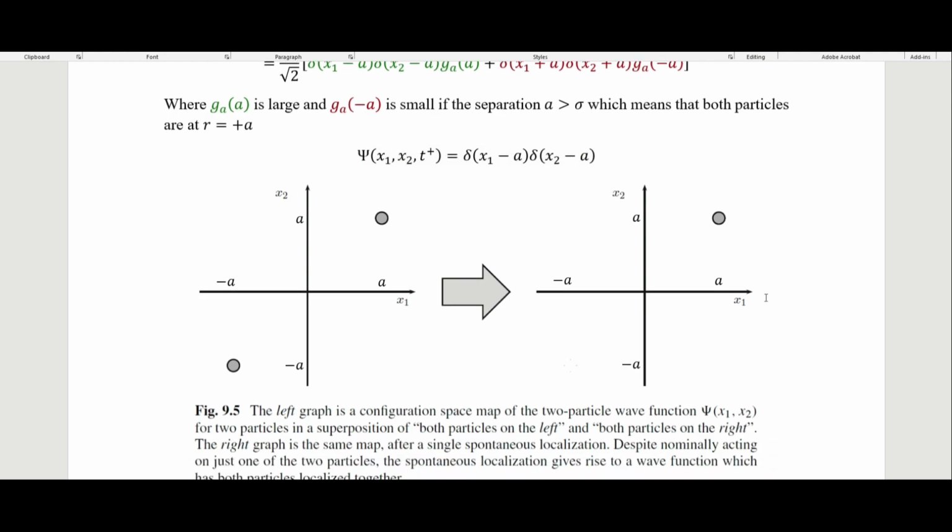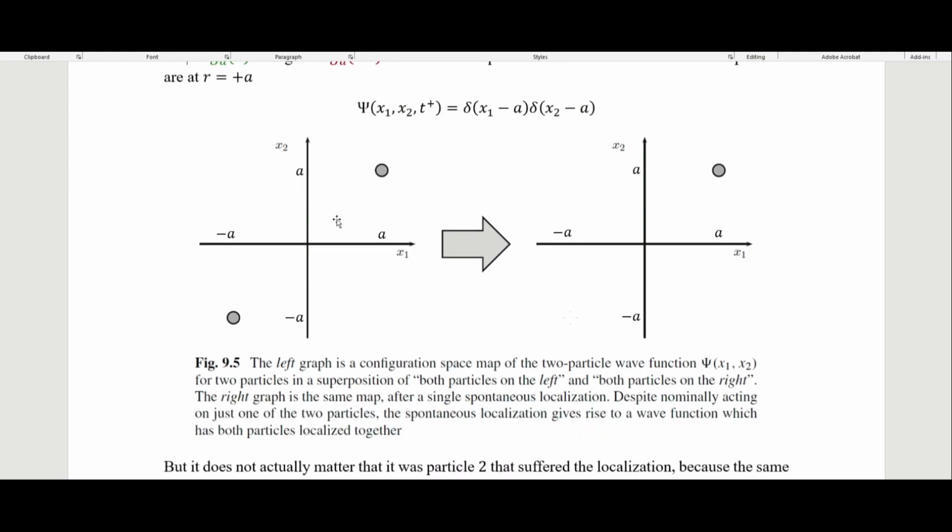And so we can think about it this way. Right here on the left, we have the configuration space map for the two-particle wave function for the two particles in a superposition of both particles on the left and both particles on the right. The graph up here on the right is the same map after a single spontaneous localization. Despite nominally acting on just one of the two particles, the spontaneous localization gives rise to a wave function which has both particles localized together. And that's because of the entanglement.